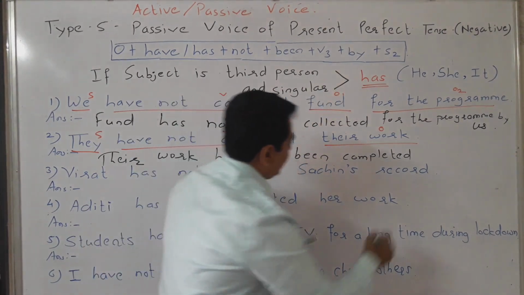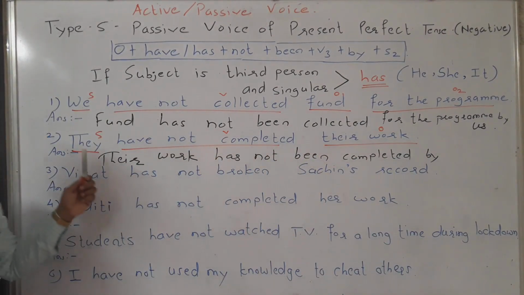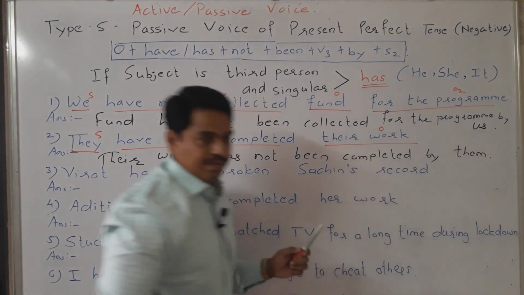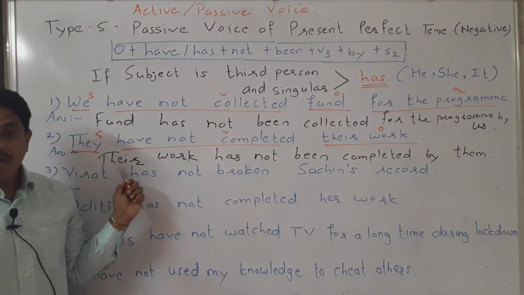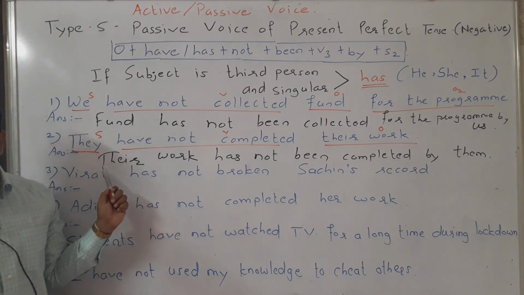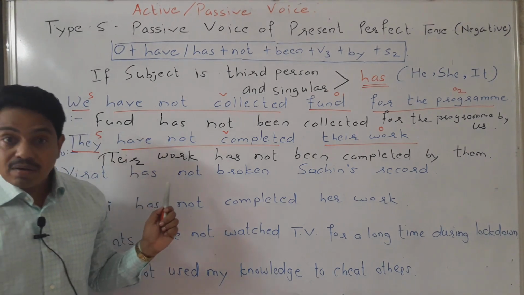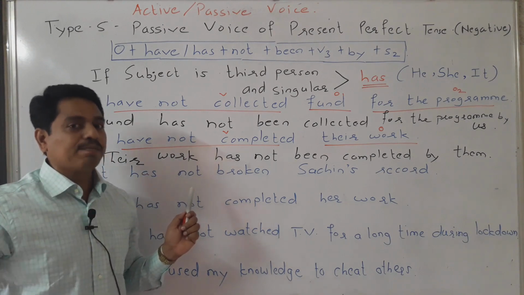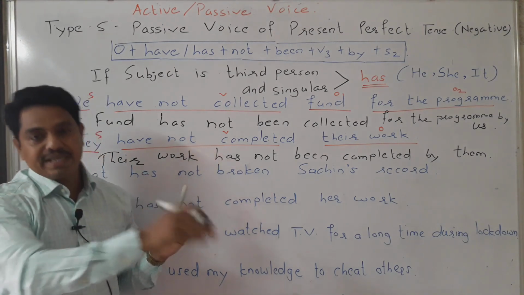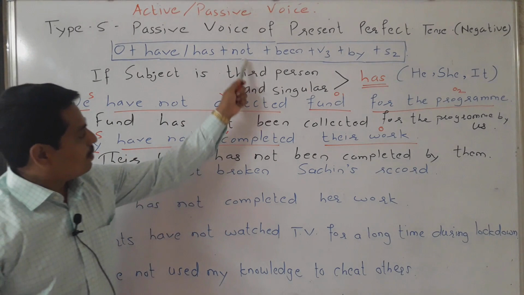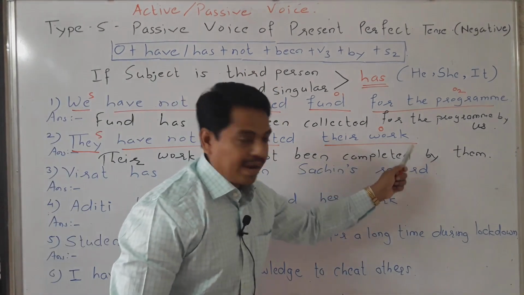Now by, and the accusative or objective case of they is them. By them. Very easy. In active voice, they have not completed their work. Here, the subject is important: they. But in passive voice, their work has not been completed. By whom? It does not have any importance over here. Their work, it is important. That's why we have used here their work plus has plus not plus been V3 by and S2.